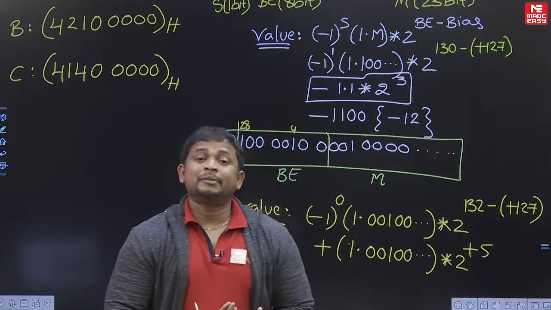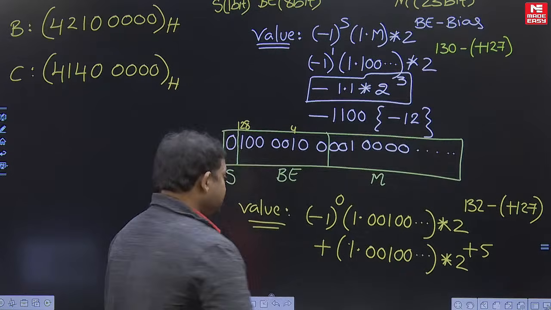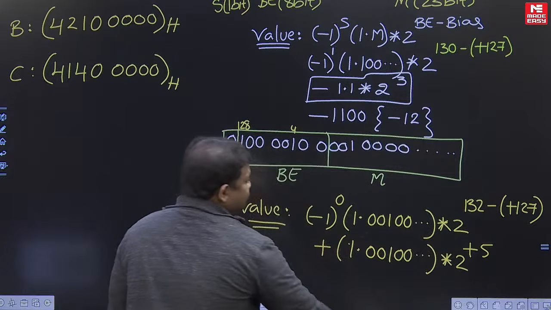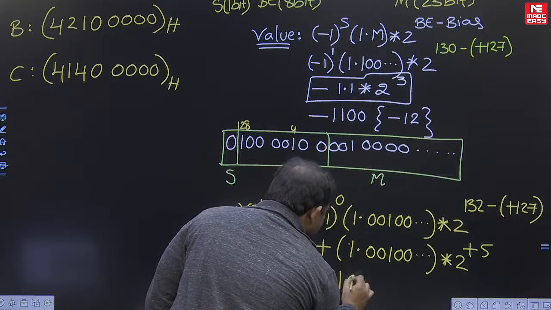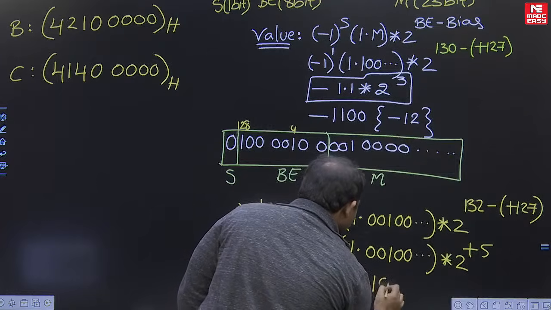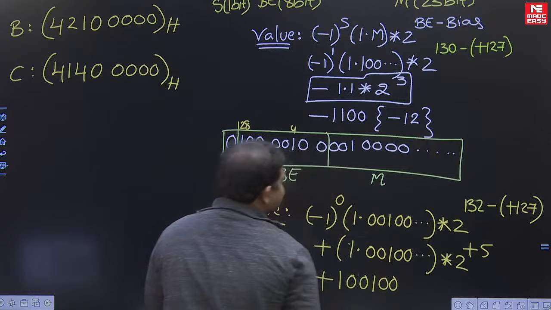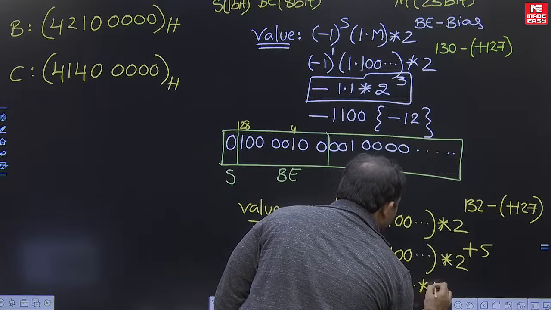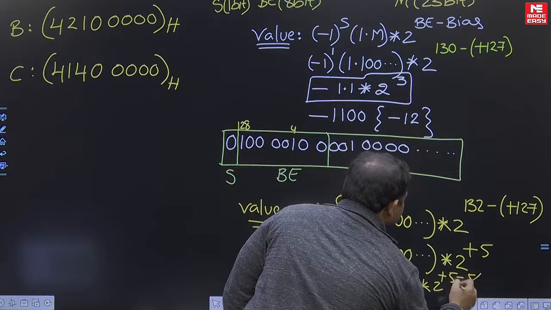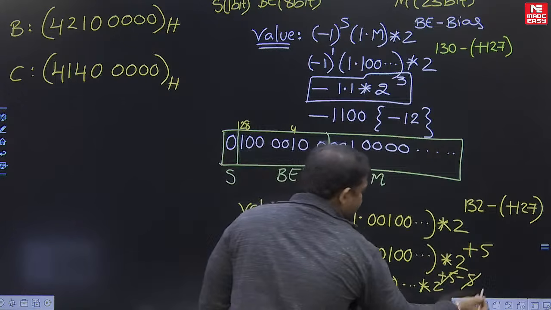To find out the decimal equivalent, make the exponent 0 by aligning the data to left direction 5 times. So data is 100100. Okay, so this is the binary value after the alignment, into 2 to the power of plus 5 minus 5. That means left shift 5 times. Okay, right.